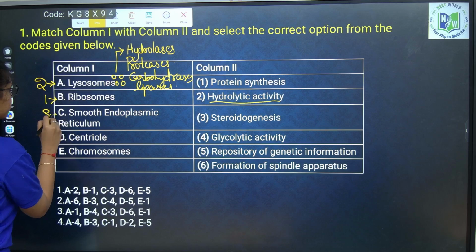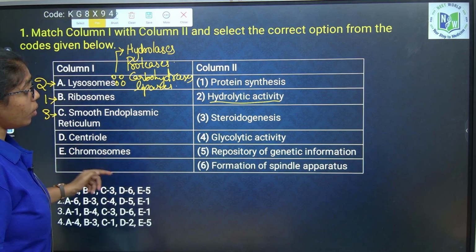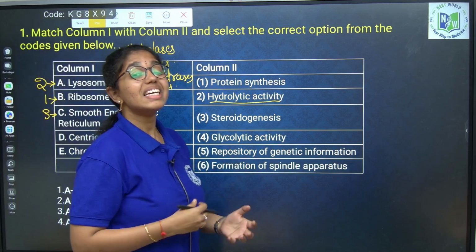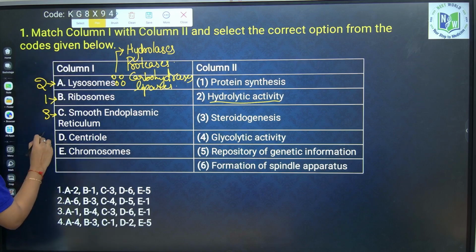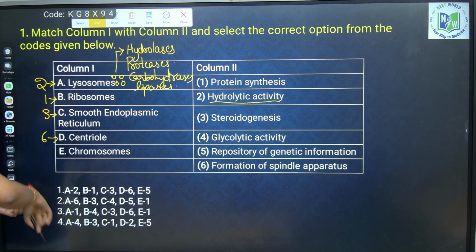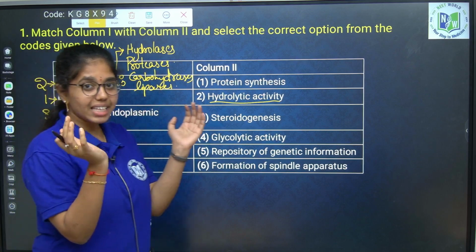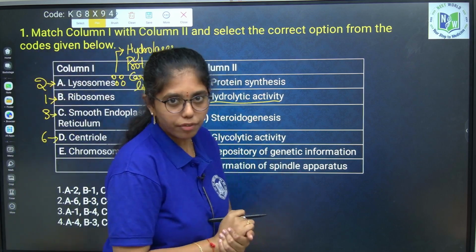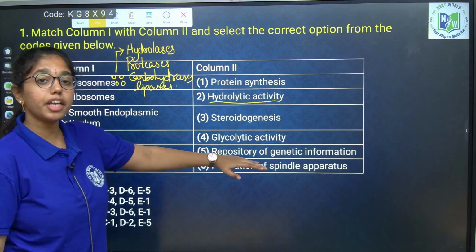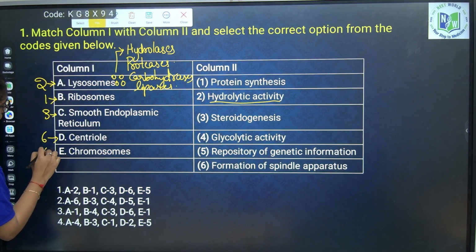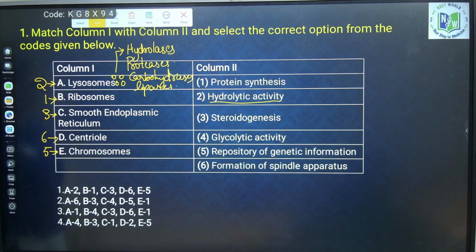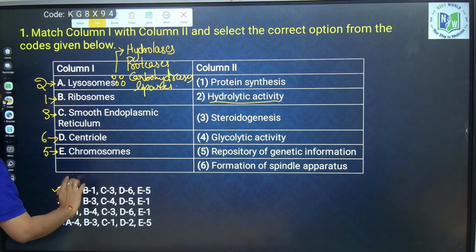Option 3. Next, centriole. This is involved in the formation of spindle apparatus or spindle fiber formation, which is helpful during cell division. Option 6. Chromosomes. The DNA is packed or condensed in the form of chromosomes, which is the repository of genetic information. So, E is option 5. So, here if you see the options A2, B1, C3, D6 and E5.